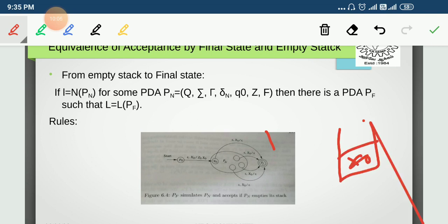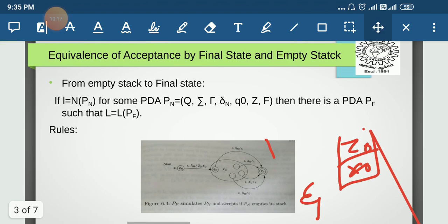So from P0 we process epsilon, and we just push Z0 onto the stack. Yes, so this is the stack content right now.